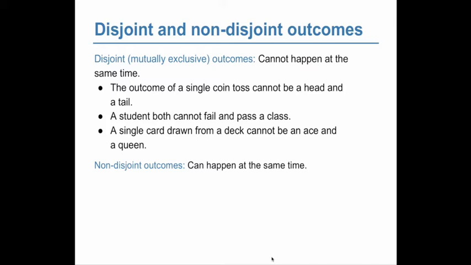Non-disjoint outcomes can happen at the same time. A student can get an A in stats and an A in English in the same semester. A card can be a queen and a heart, etc.